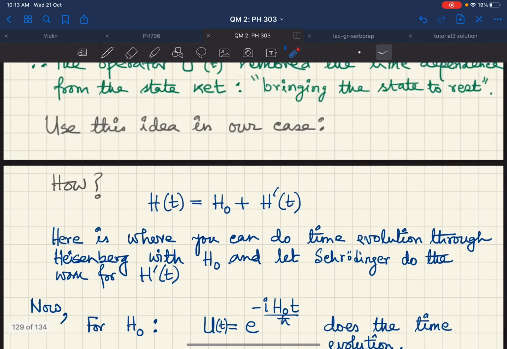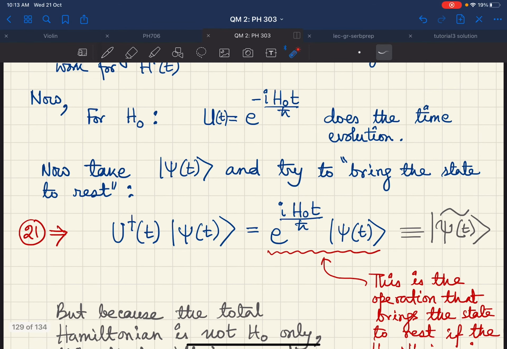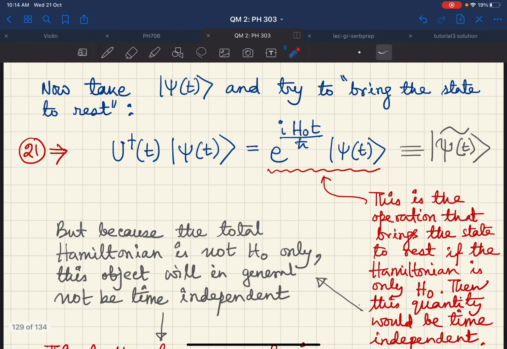But what is U dagger? This is my U, therefore U dagger is e to the power plus i H0 t by h bar, and then it acts on psi t. So let us use a new notation, ket psi tilde of t. This is the operation that brings the state to rest if the Hamiltonian is only H0. Remember, only if the Hamiltonian is only H0, then this brings the state to rest.